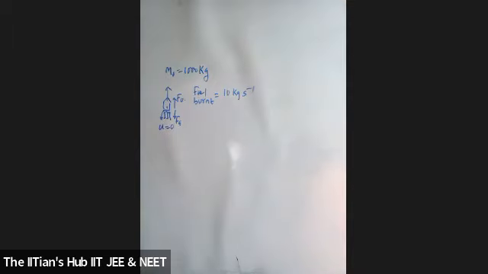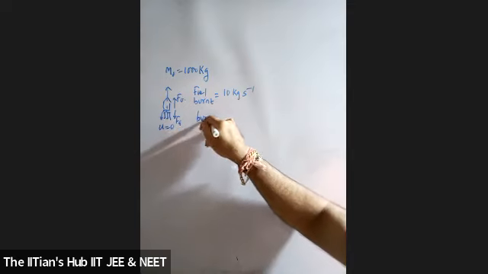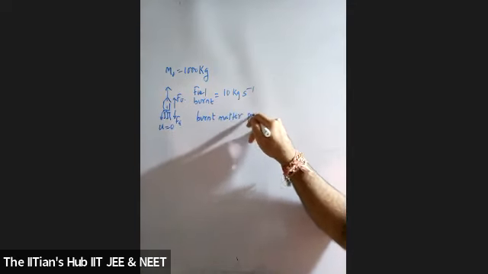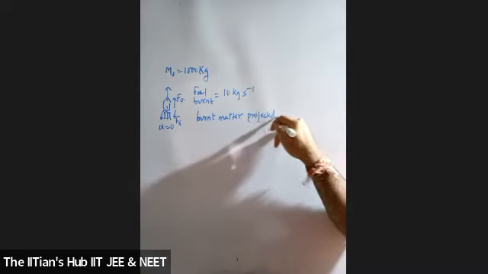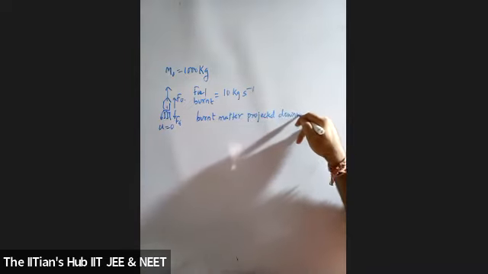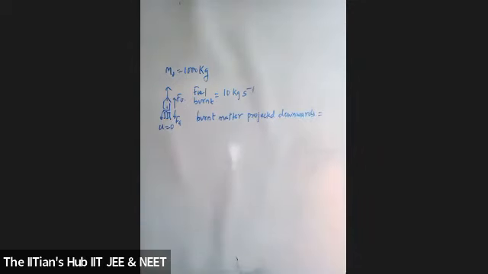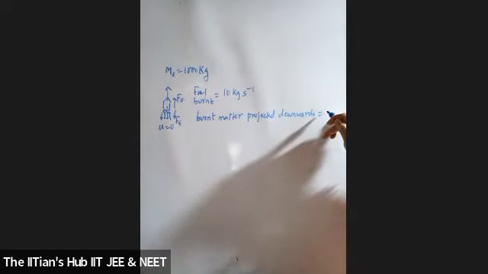Now I'm not putting the variable for it. Since the burnt matter is projected downward with a speed of 2000 meter per second.